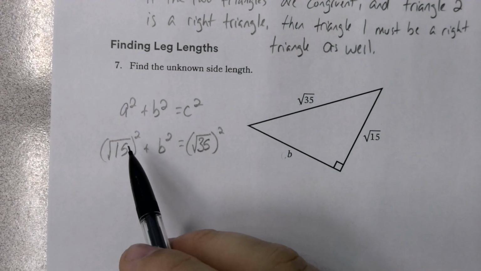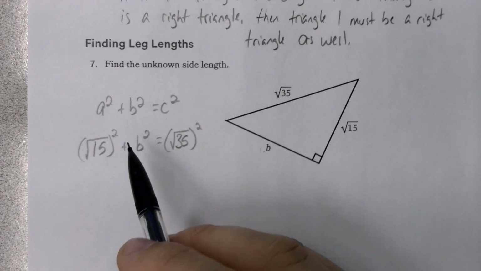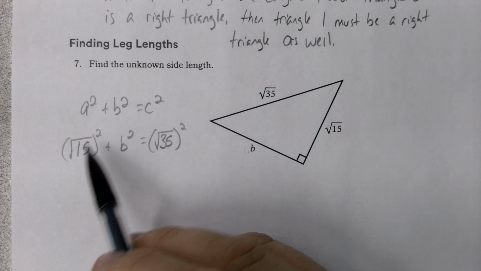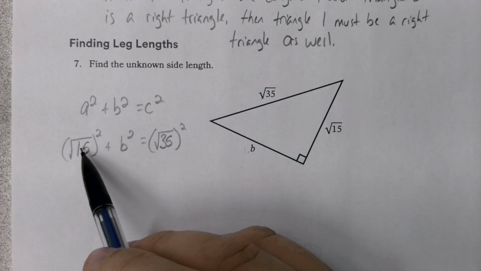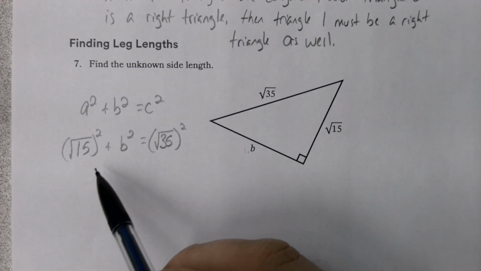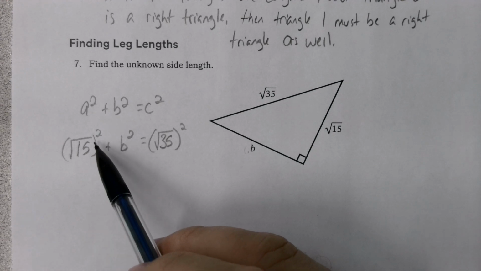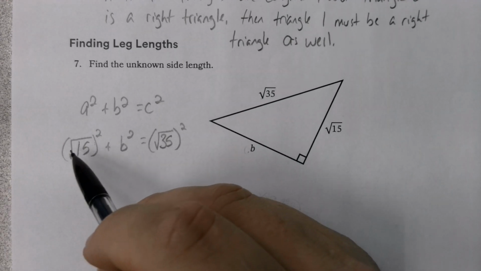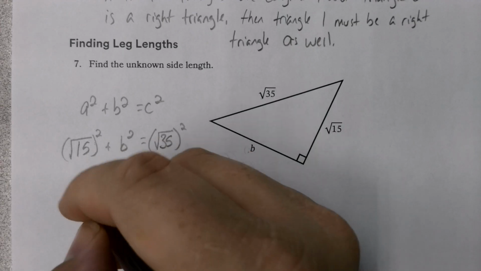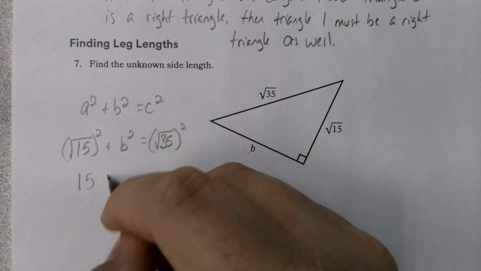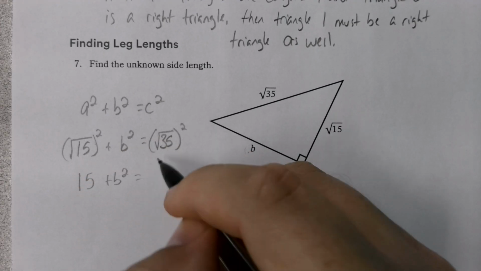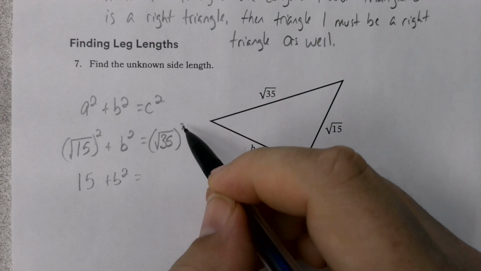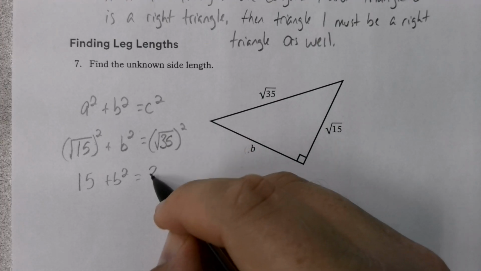Squares and square roots have an inverse relationship. They're inverses of each other. When you have inverse operations at the same time, they essentially cancel each other out. So the square root of 15 squared is 15, and the square root of 35 squared is 35.